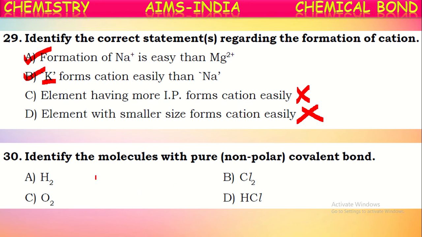So here, the covalent bond is formed between similar atoms in the H2 molecule, because both are hydrogen atoms, and in the Cl2 molecule and O2 molecule. In these, both the atoms are of the same kind. Then electronegativity will be the same, and the electronegativity difference will be zero. If both have the same electronegativity, the bond pair will be shared exactly equally, and hence there will be no polarity. Then the molecule is called a non-polar molecule, or a non-polar covalent bond. But if you see HCl, chlorine is more electronegative, hence it forms a polar covalent bond. So only these three are non-polar covalent molecules.